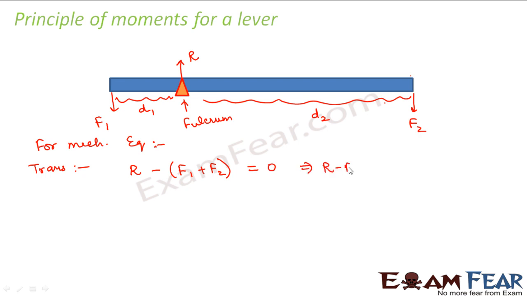So this implies that R minus F1 minus F2 should be equal to 0. Also, it should be in rotational equilibrium. That means the net torque should be equal to 0.